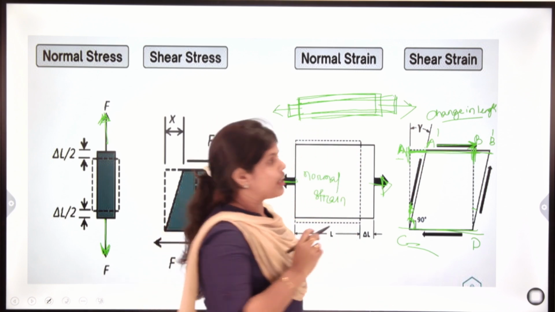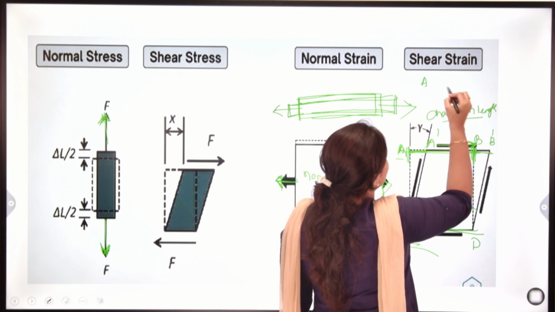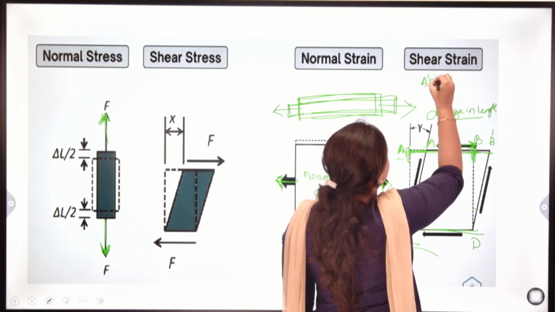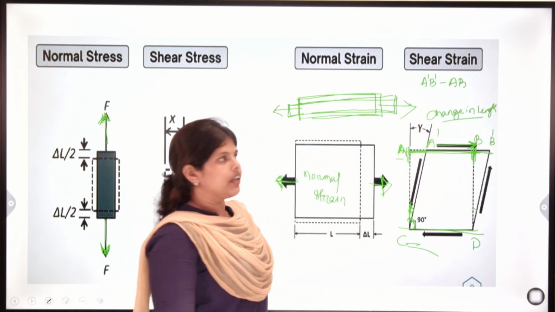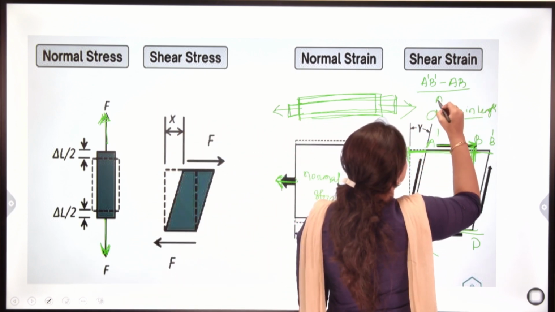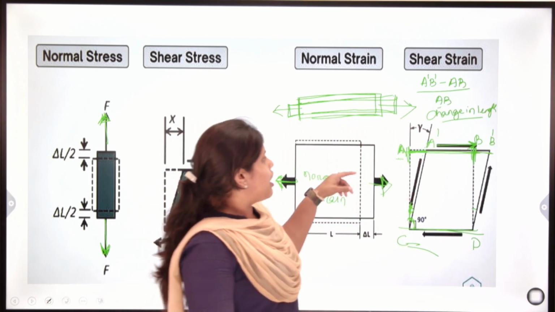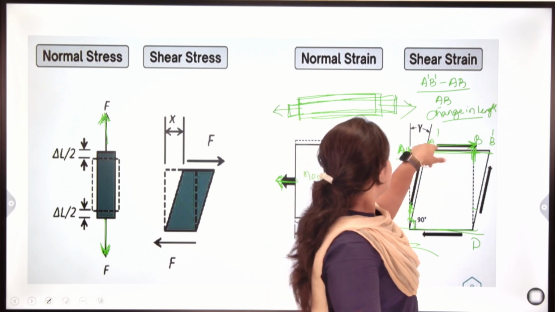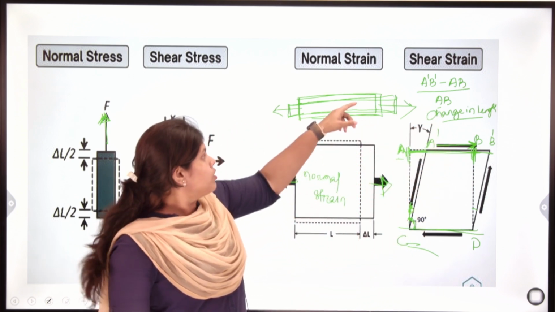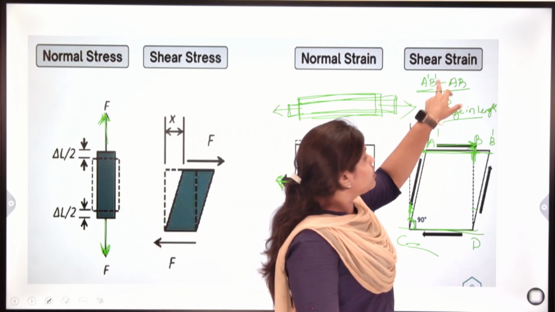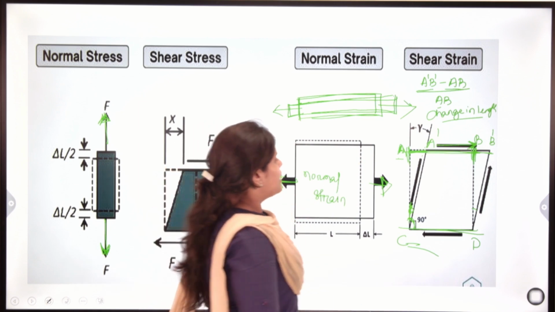So in this structure, change in length is final length minus initial length, upon original length. AB is the original length, and after application of force it becomes A dash B dash, which gives the change in length.